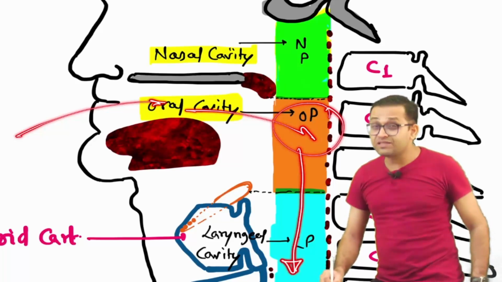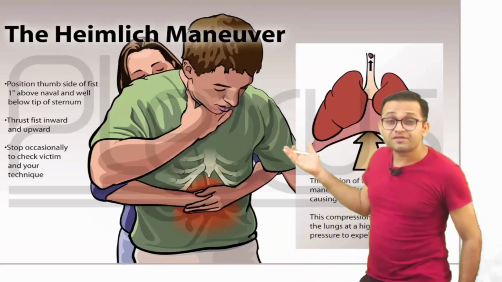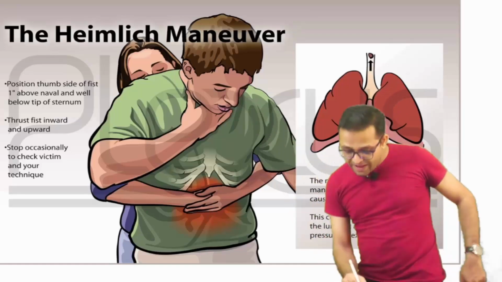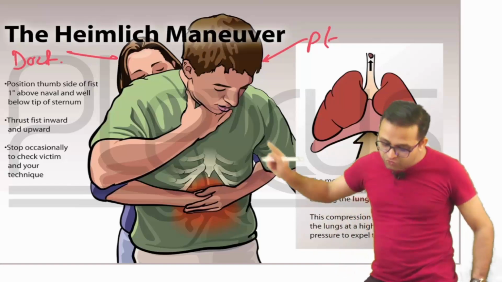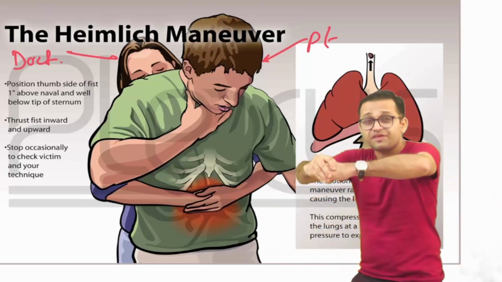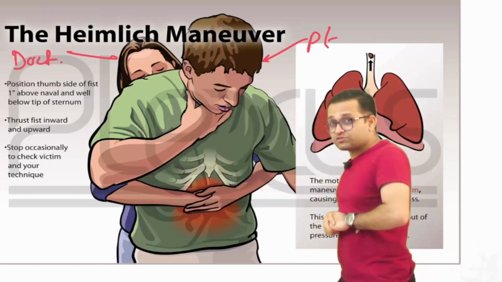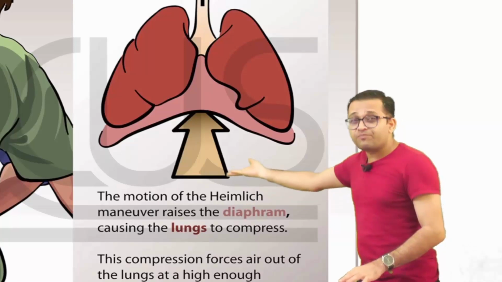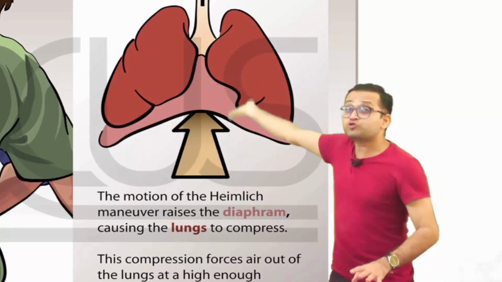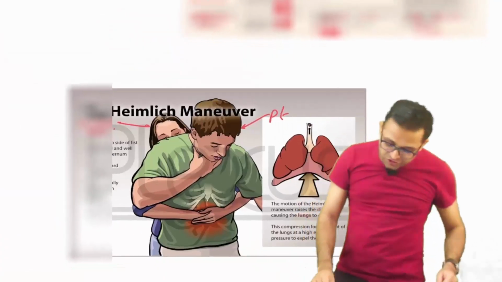But sometimes when the foreign body reaches the respiratory pathway, what do you have to do? You have to go to the backside. This is the patient, and this is the doctor. You have to go behind. You have to make a fist and put it at the epigastric area. Then you make a forceful thrust. Due to this, force is applied to the diaphragm, causing compression of the lung. A forceful cough will come and it will cause exhalation, forceful expulsion of the foreign body. So this is your Heimlich maneuver.